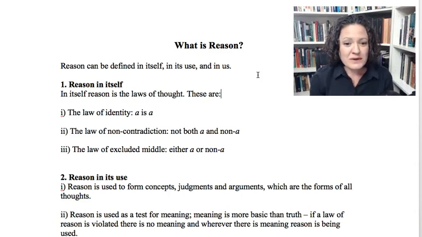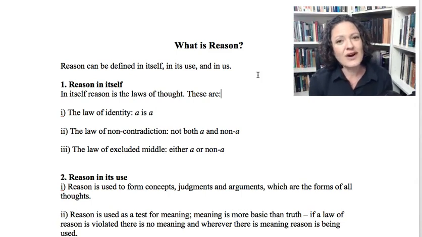All right, the law of excluded middle says that something is either A or it is non-A. Now, the main objection I've heard to this law is that this is binary thinking, that things aren't such black or white issues, Dr. Burton. There are always shades of gray, right? Okay, so let's think about that. Is this saying either black or white? What is A? A stands for some word or concept, right? So let's put in black. Either black or non-black. And non-black can be anything, everything except for black. So it's not saying either black or white, it's saying either black or non-black.